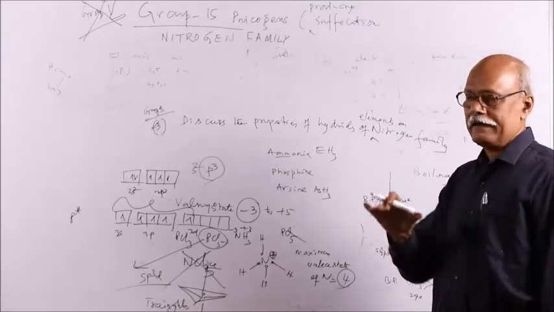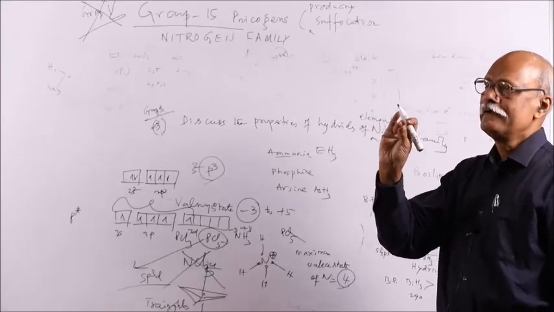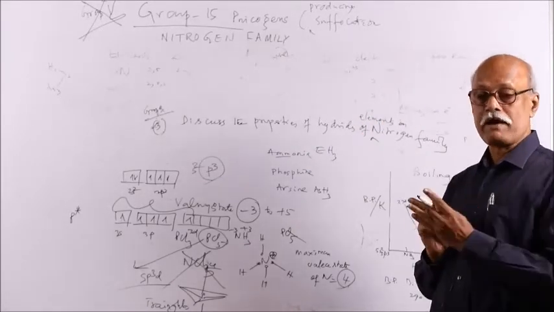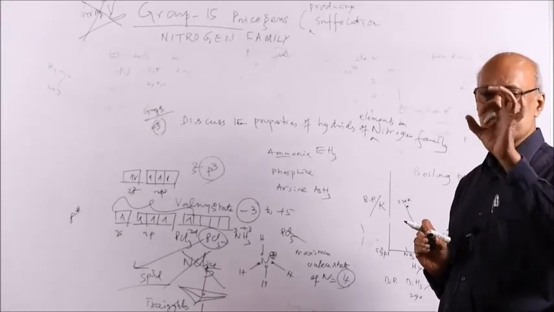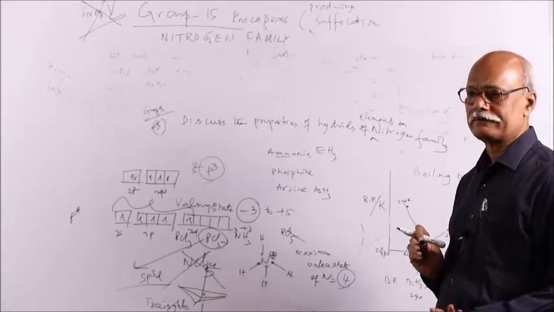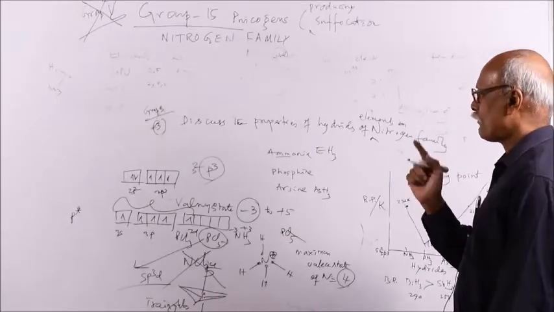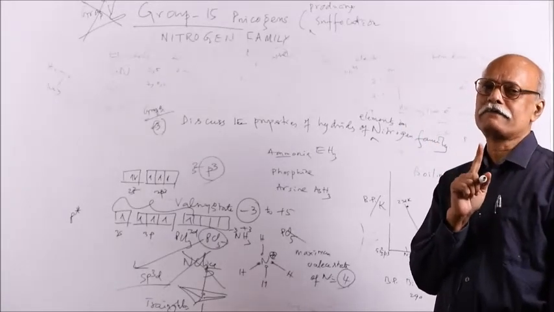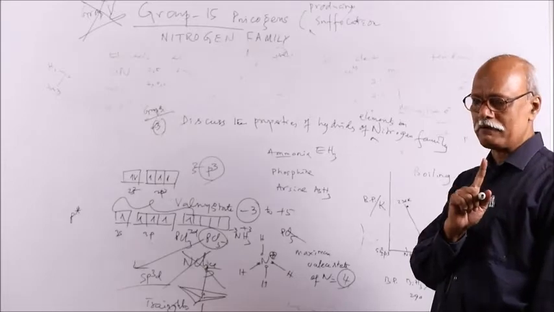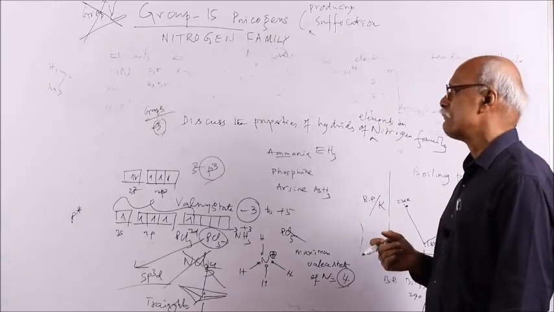of d orbital in the second period. That is the reason why the first element differs from other elements. You may be asked a question like this: why does nitrogen differ from other elements of the group? Why does fluorine differ? Why does oxygen differ? In these cases, remember the common knowledge: in the first element there is absence of d orbital. Due to the absence of d orbital, many factors come into play.